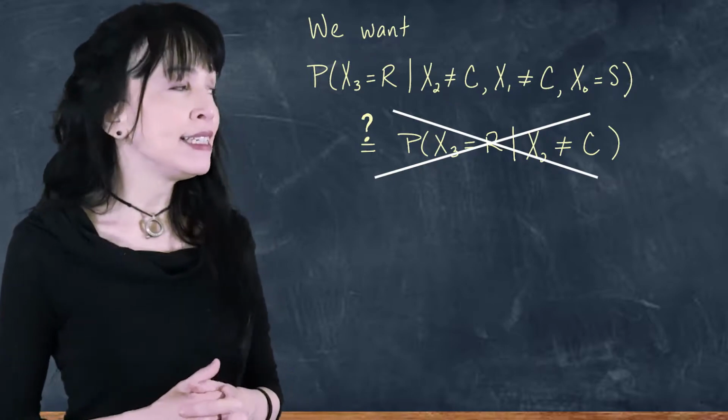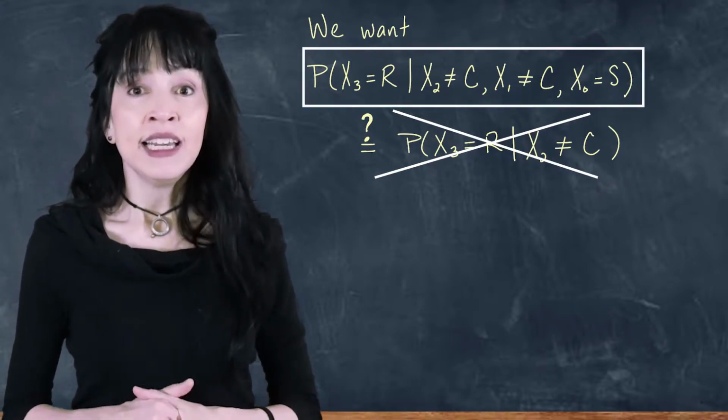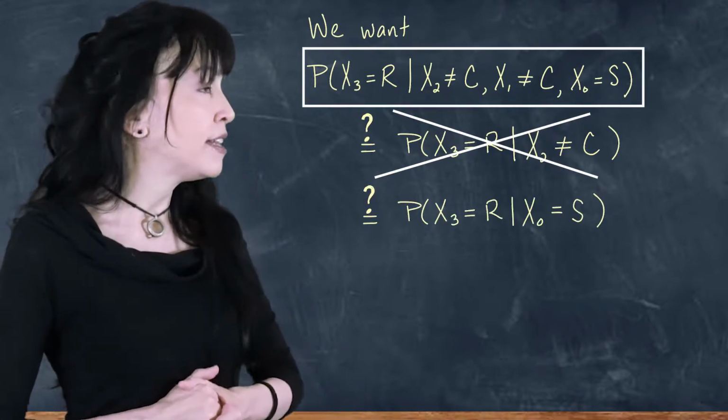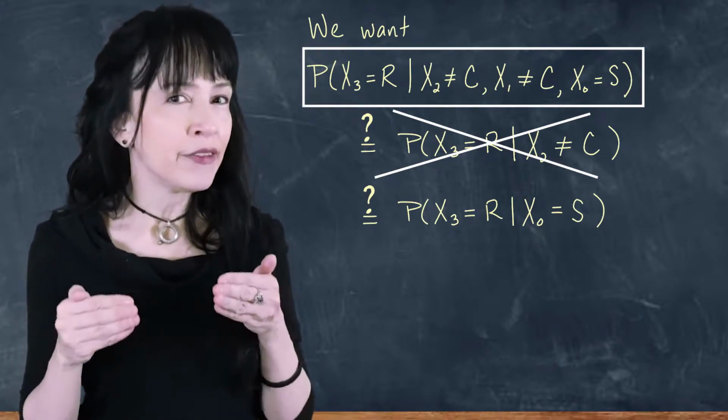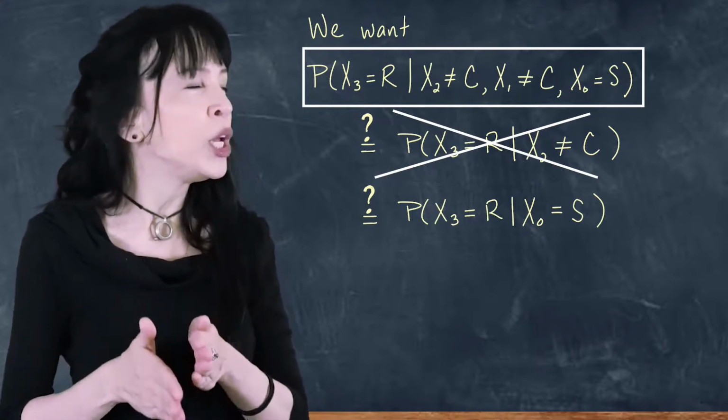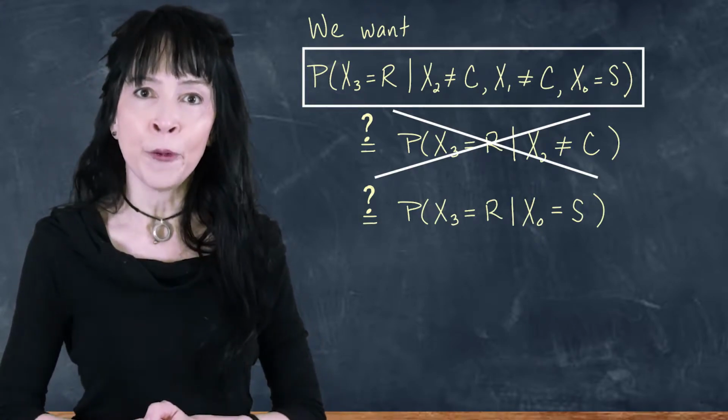Now, another common mistake would be to say that this probability is equal to the probability that it's rainy on day 3, given the last actual piece of information that is solid. We know that it was sunny on day 0.